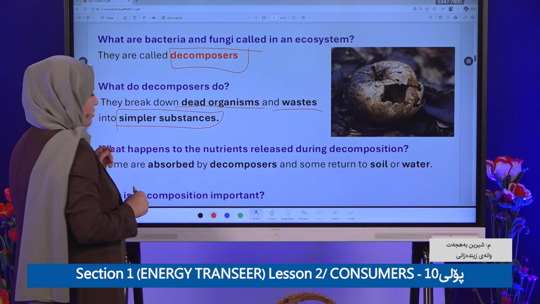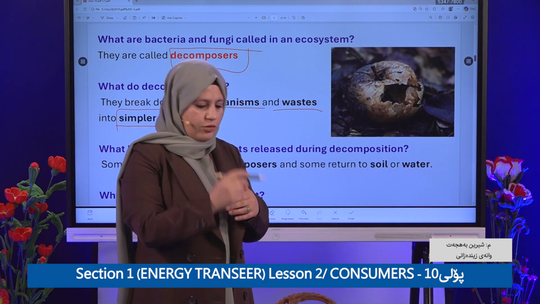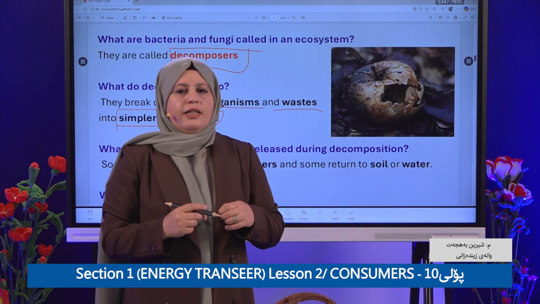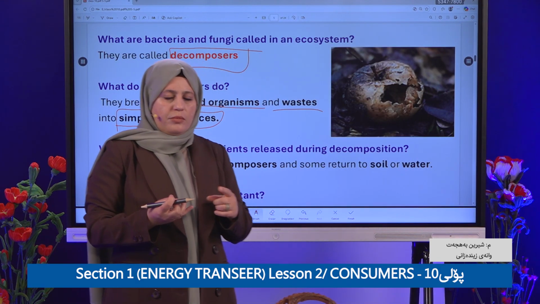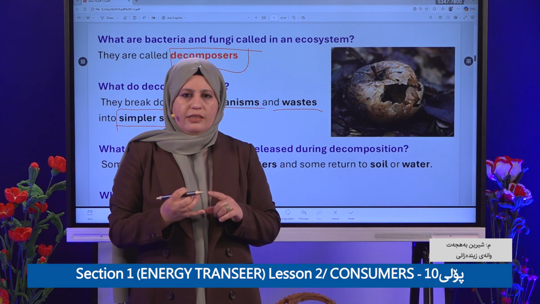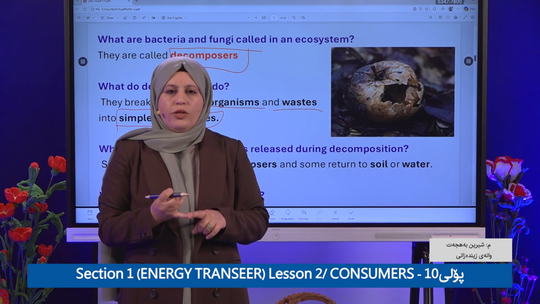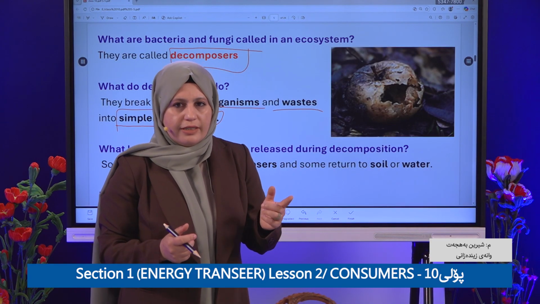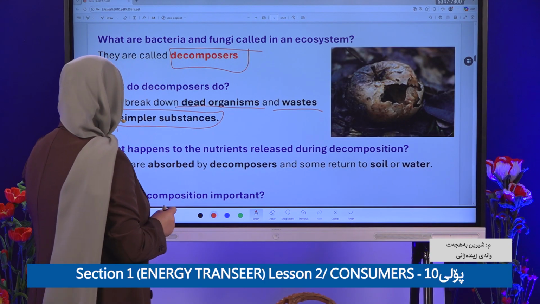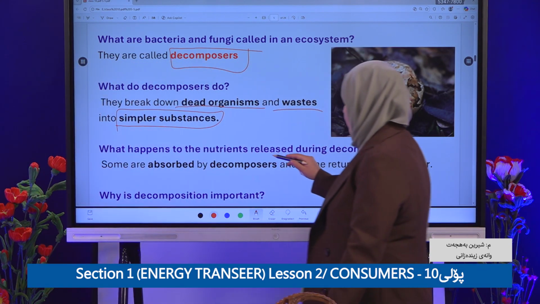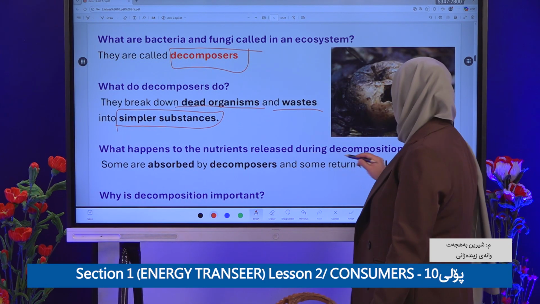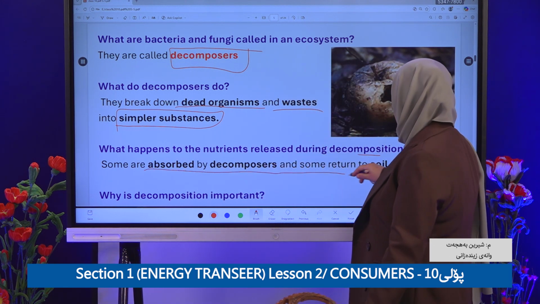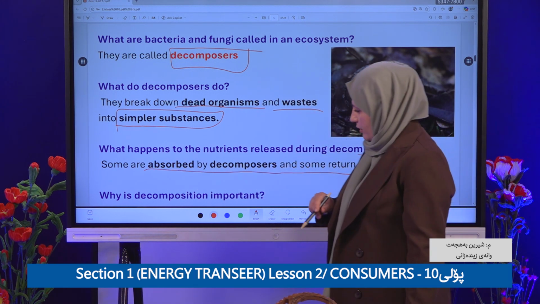Simple substances, which means complex substances turning into simple substances and returning to the soil in the same form, like water, carbon, nitrogen, oxygen. Okay. Some are absorbed by decomposers and some return to the soil or water.